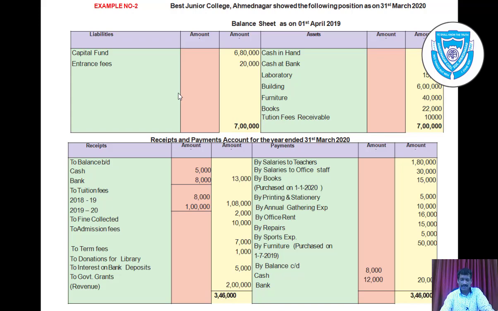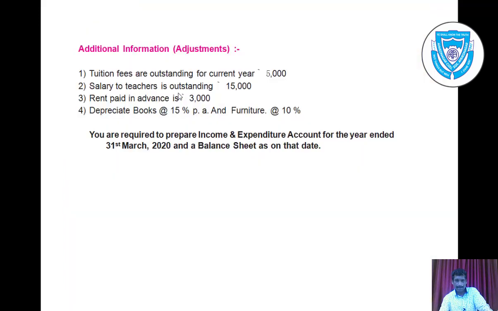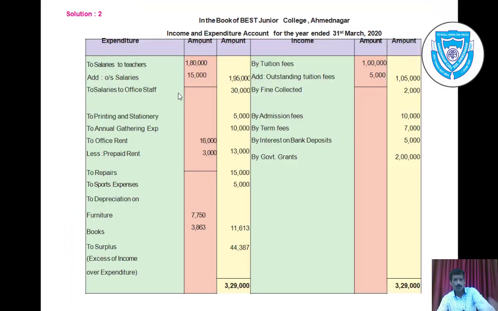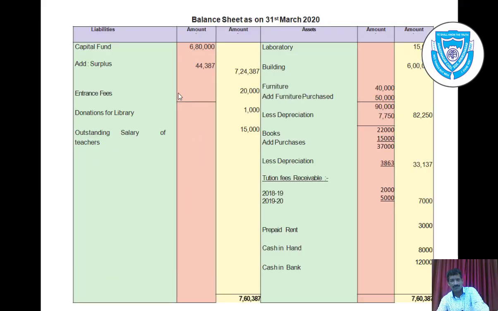So let us start our example. Friends, you can take any side, first the asset side or the liability side. You can see cash in hand is an asset, so we cannot take it in the income and expenditure account. First we will go by sequence. First we will solve the income and expenditure account and then we will solve the balance sheet. As we don't have a board here, we can see it on the screen.